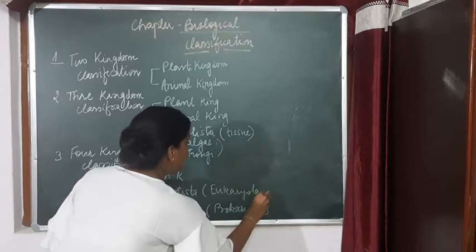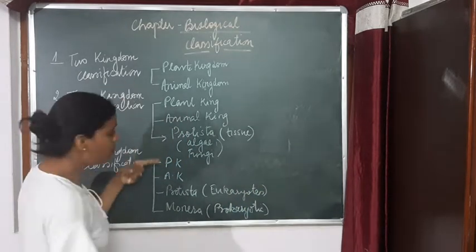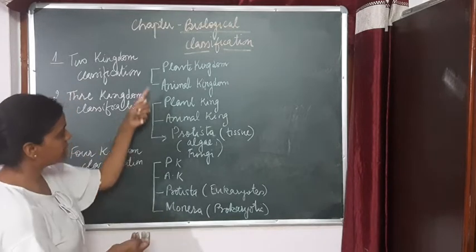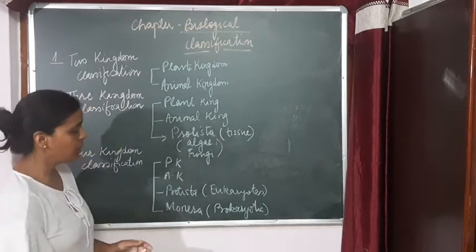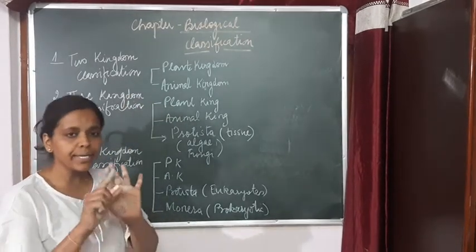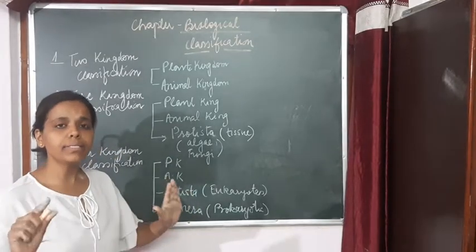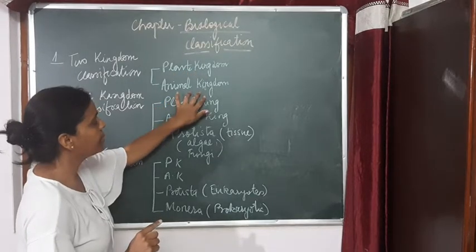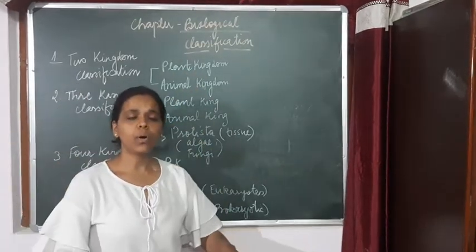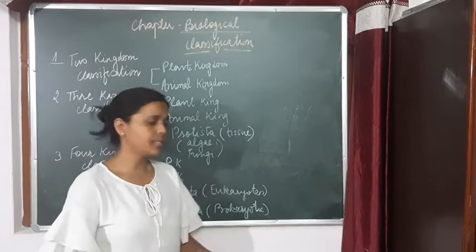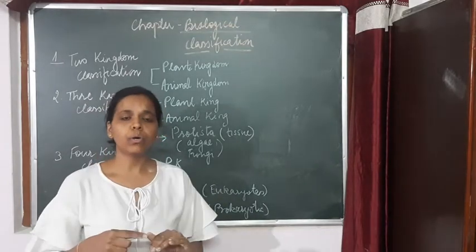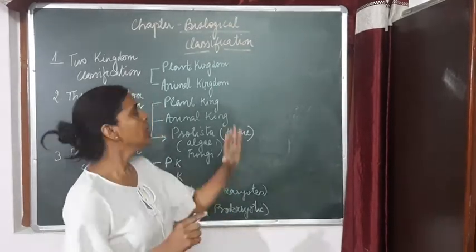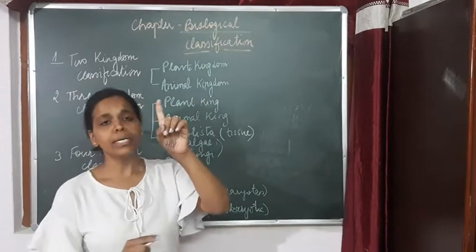So you can see that as the discoveries were going on, we were trying to categorize the different organisms on the basis of certain characteristics. Here, in the plant and animal kingdoms, the unicellular organisms, the multicellular organisms, the prokaryotes, the eukaryotes, every kind of organism was included in only one kingdom.